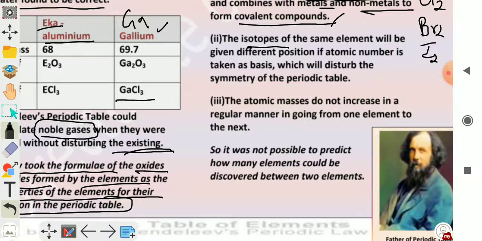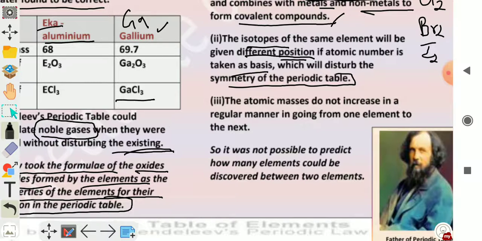Atoms of the same element having the same atomic number but different atomic masses. So the isotopes of the same element will be given different positions, while these are the atoms of the same element. If atomic number is taken as the basis, it will disturb the symmetry of the periodic table.